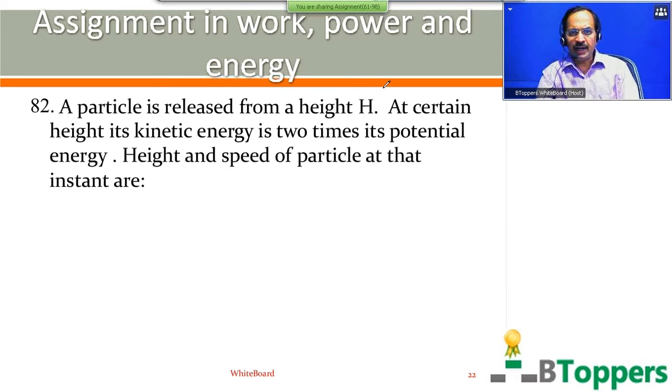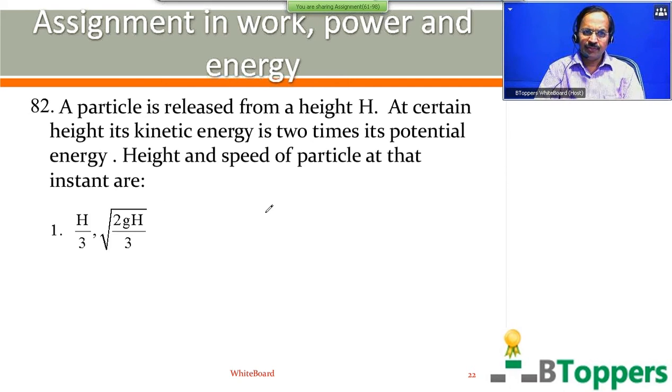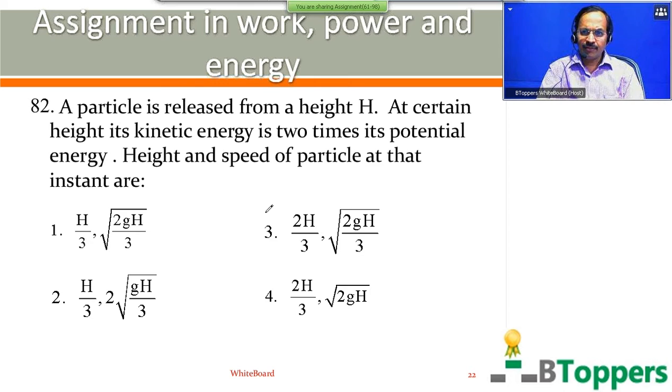A particle is released from height capital H. At a certain height, its kinetic energy is 2 times its potential energy. Height and speed of the particle at that instant are. You are shown 4 options on the screen. Come on, try to find the correct option.